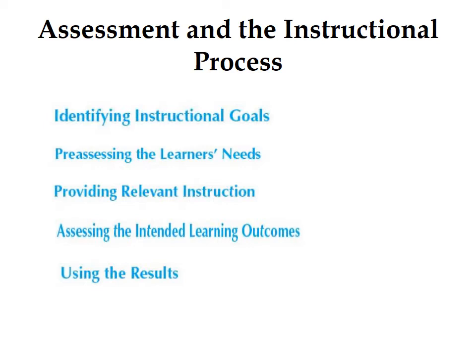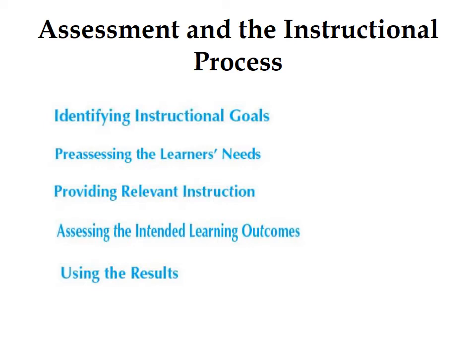The second one is pre-assessing the learner needs. When the instructional goals have been clearly specified, it is usually desirable to make some assessment of the learner needs in relation to the learning outcomes to be achieved. Has the student already developed the skill and understanding intended?